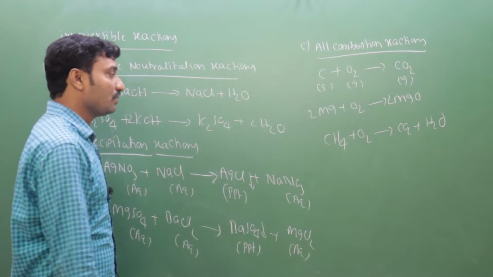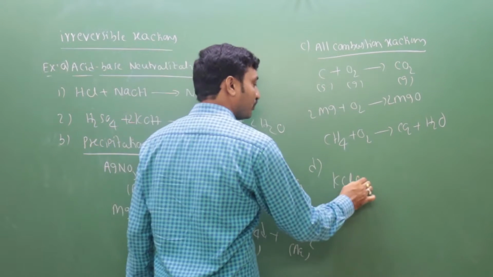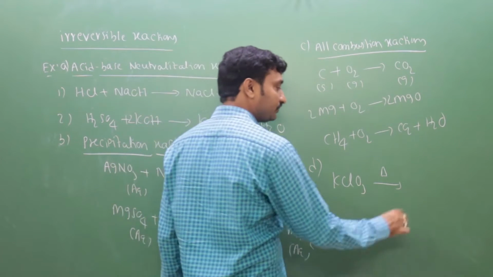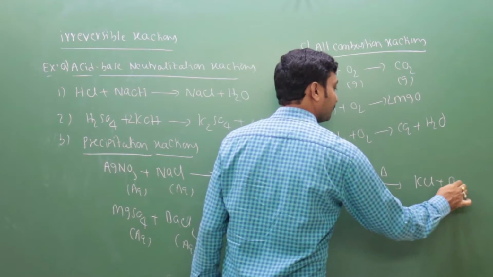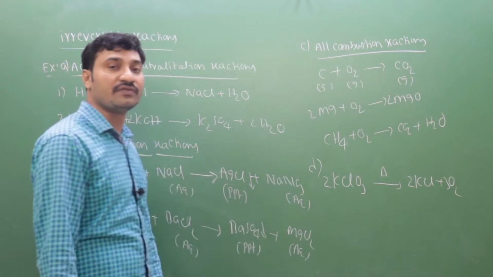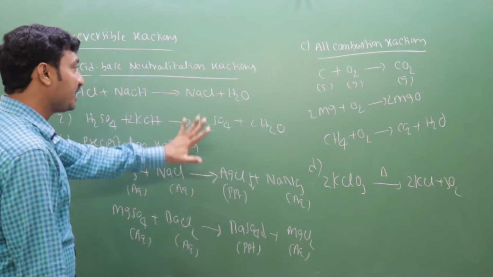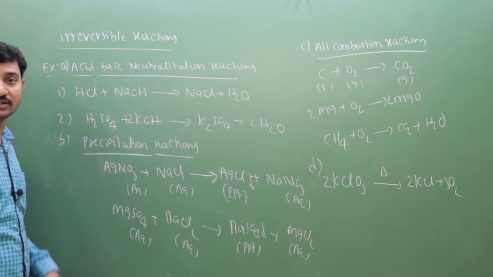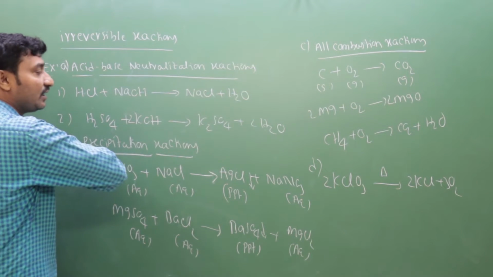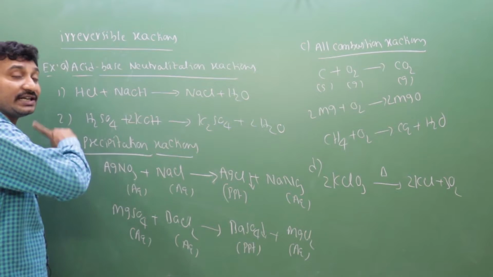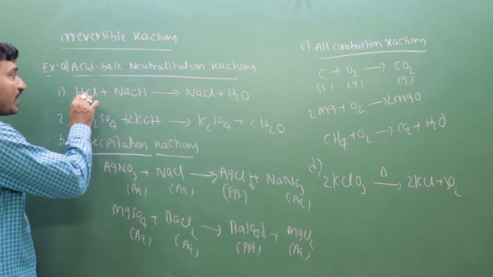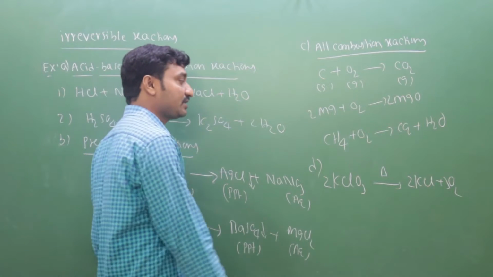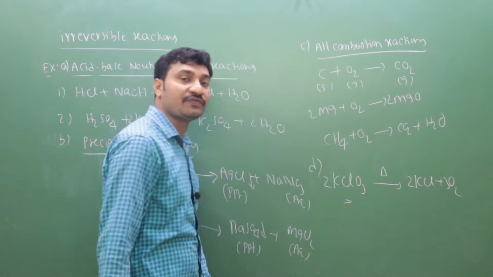So all these reactions are irreversible. Also, decomposition of KClO3, potassium chlorate, gives KCl plus O2. This is also irreversible. So all these reactions are examples of irreversible reactions. There is no backward direction. Till the end, the reaction moves in a single direction only. So acid base neutralization reactions, precipitation reactions, all combustion reactions, and also decomposition of KClO3.